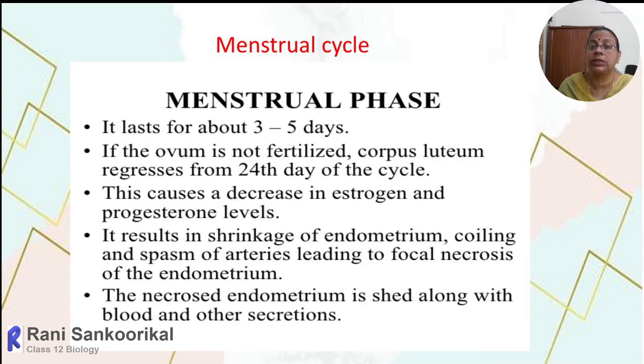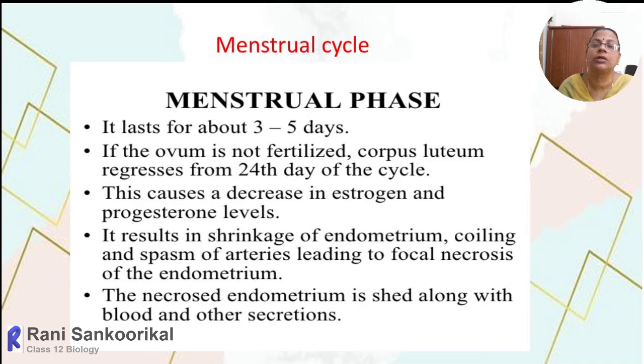From the uterus and the fallopian tube, the detachment of the endometrium will start, and coiling and spasm of the arteries and blood vessels also lead to focal necrosis. That means the detachment of the endometrial layer and the regression of the endometrium.